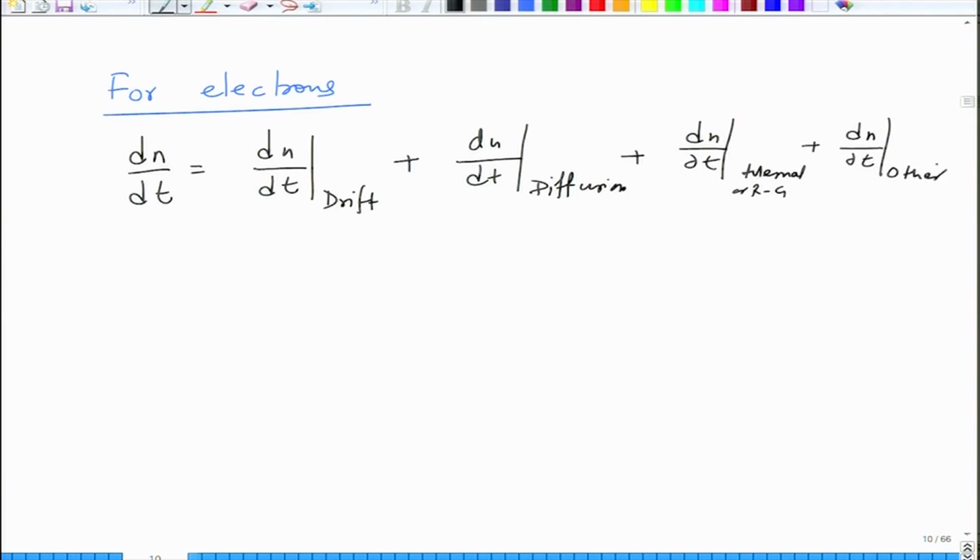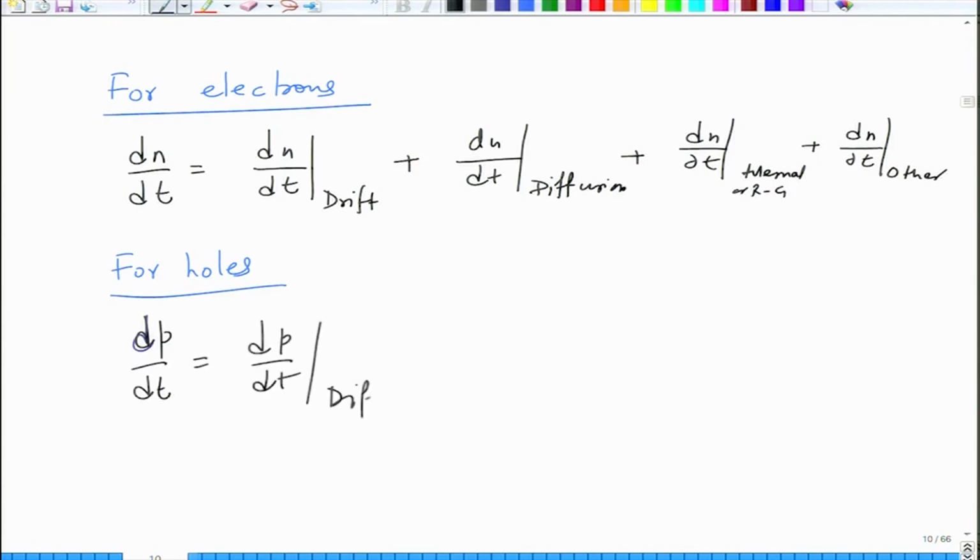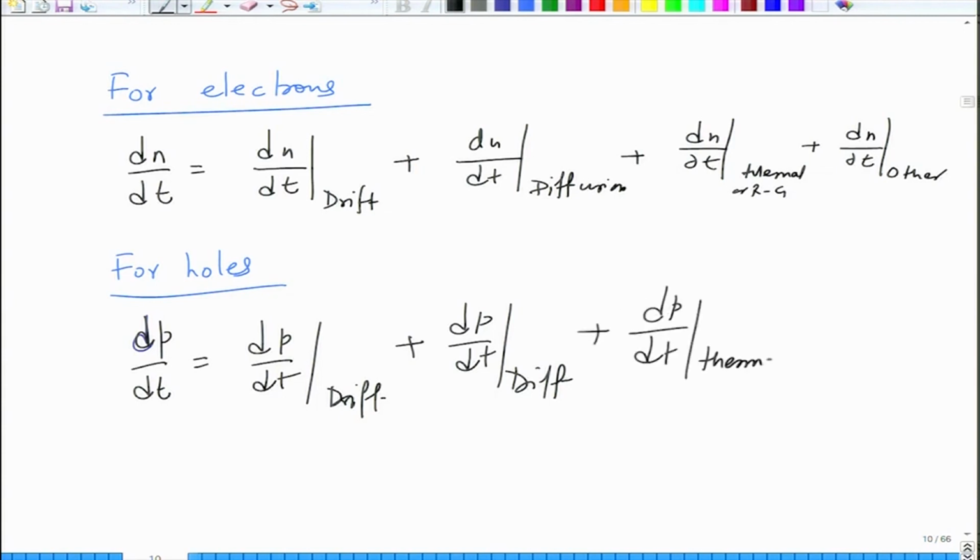You can have other processes as well which can lead to carrier recombination, Auger and things like that, which we have not taken into account. Similarly for holes, you can write dP by dt as dP by dt drift plus dP by dt diffusion plus dP by dt thermal, Rg, plus dP by dt other.